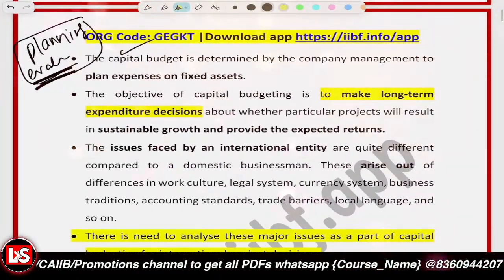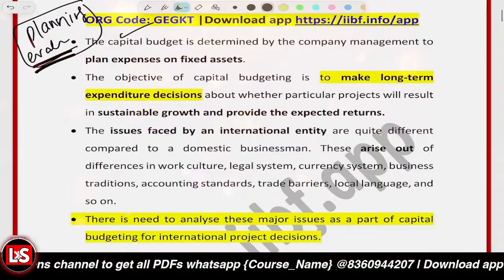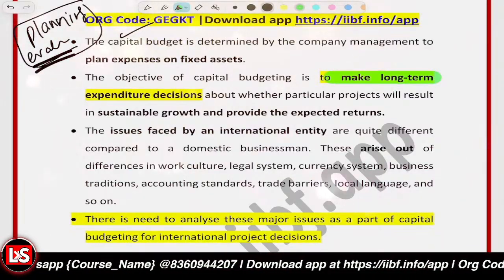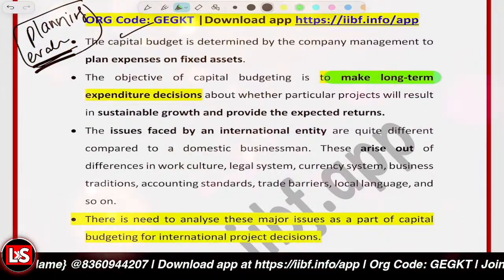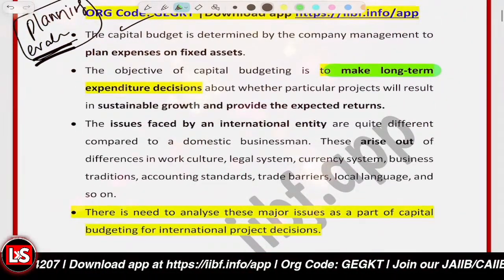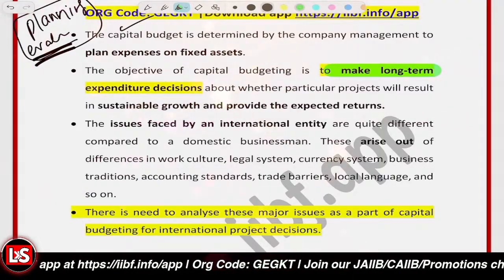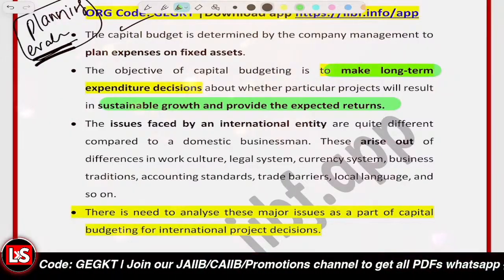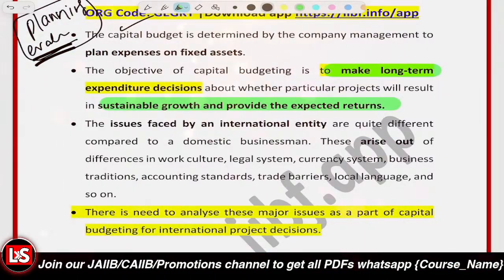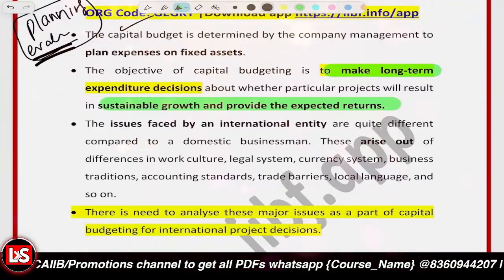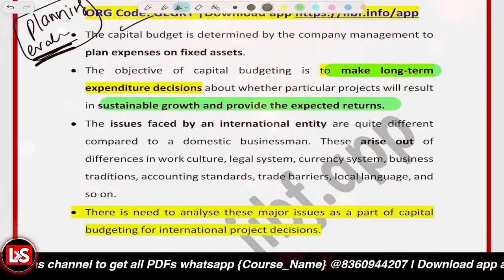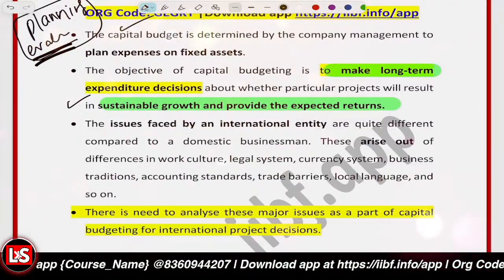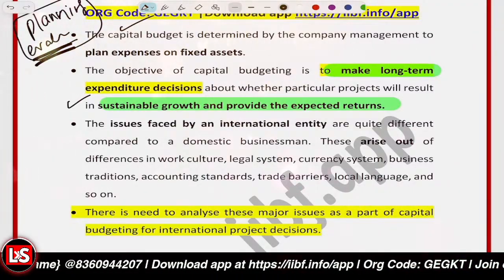Now the management determines the capital budget, which could be for expansion purposes, right? That investment could be for long term investments, or you may want to set up a new project, or let's say we want to purchase machinery. So basically we want the ultimate growth, we want to generate returns, we want to increase shareholder wealth, we want the business to be sustainable, right? Sustainable growth we want. So for all those purposes, we want to expand and invest the money into long term assets. So that's the capital budgeting.